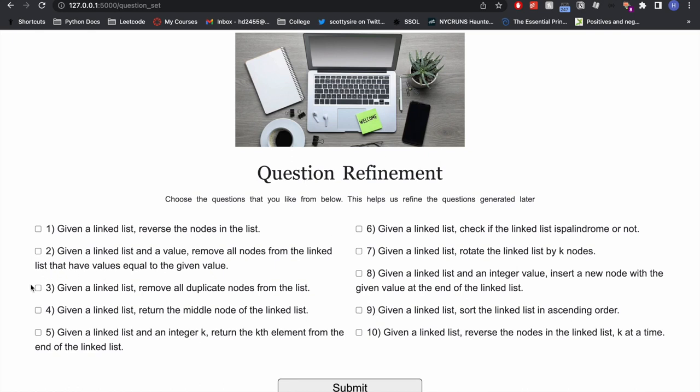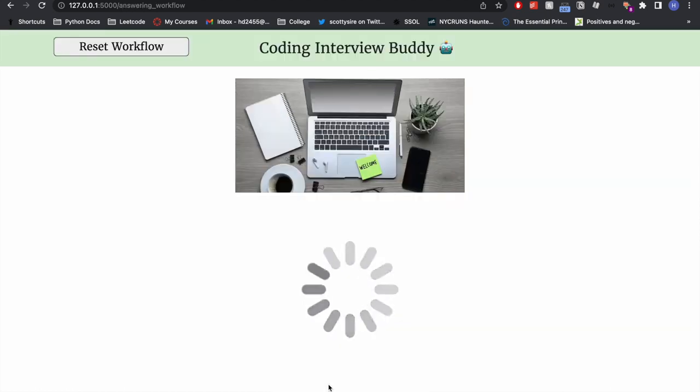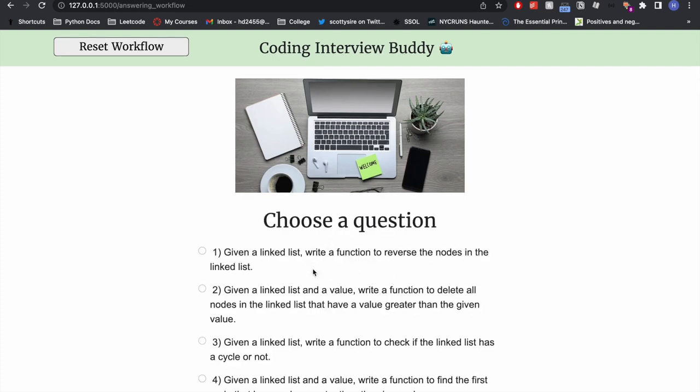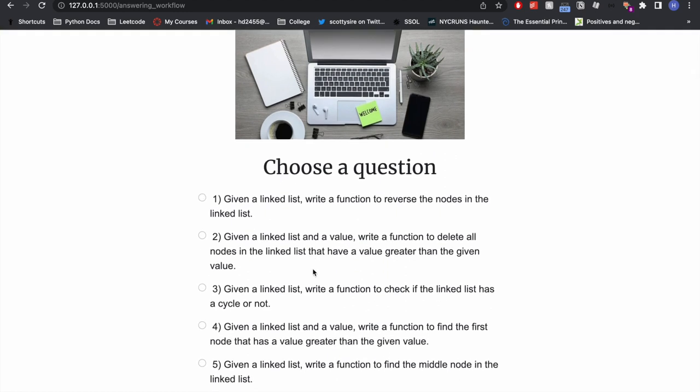So I think this one's interesting, and maybe learning how to reverse the nodes in the list, or rotating by k nodes is actually pretty tricky. So those are the questions that I like. So it's loading again. Okay, so now I can choose the questions.